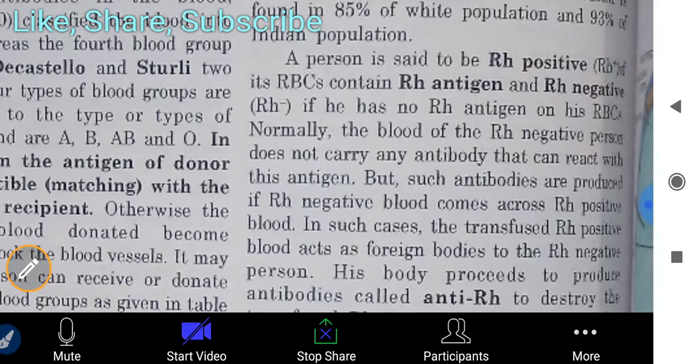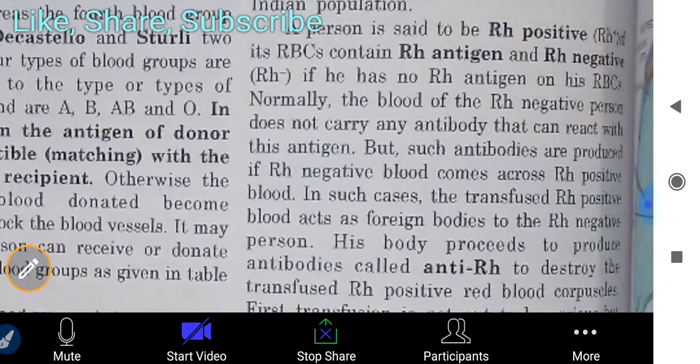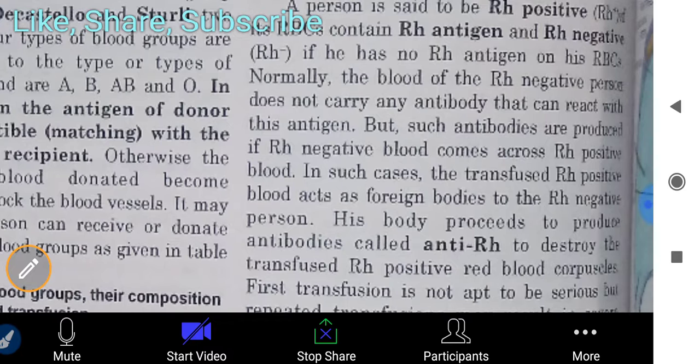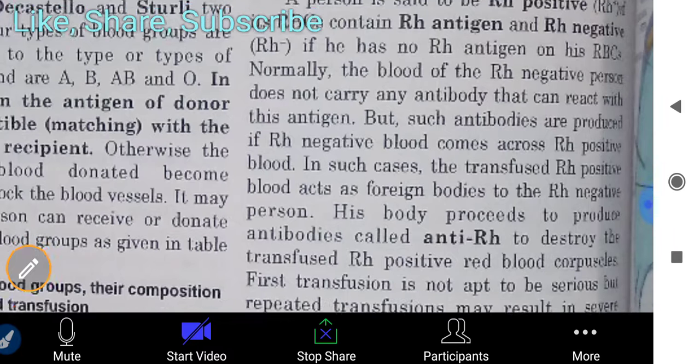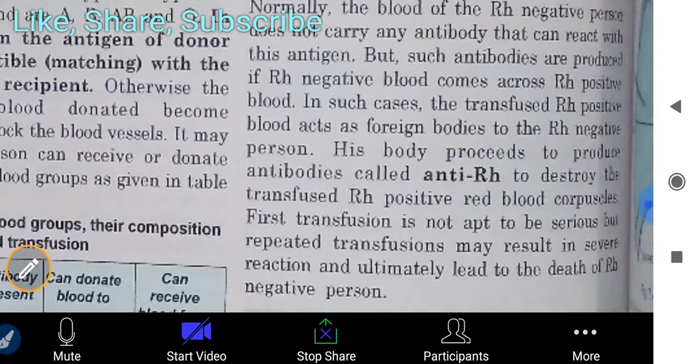Normally the blood of an Rh negative person does not carry any antibody that can react with this antigen, but such antibodies are produced if Rh negative blood comes across Rh positive blood. In such cases, the transfused Rh positive blood acts as a foreign body to the Rh negative person. His body proceeds to produce antibodies called anti-Rh to destroy the transfused Rh positive red blood corpuscles.